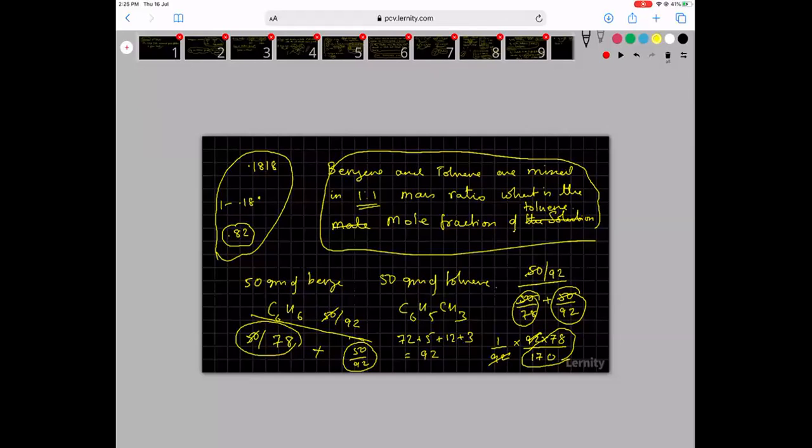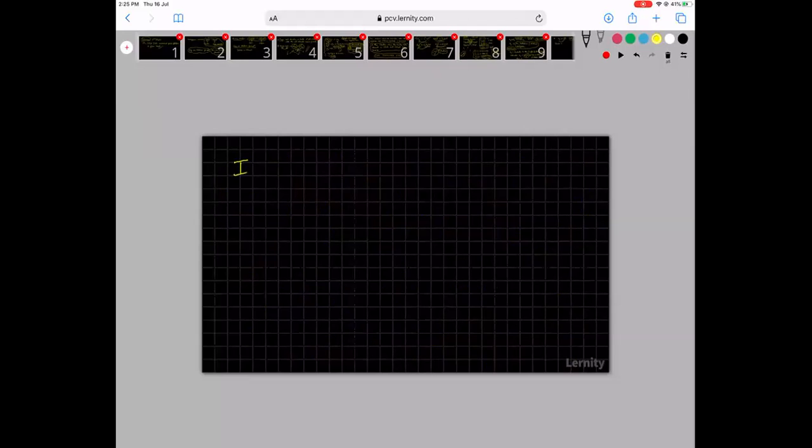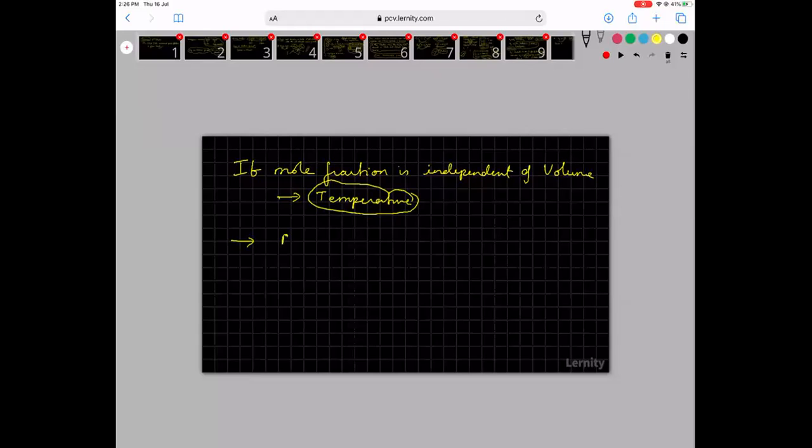So if mole fraction is independent of volume, do you think it will be affected by temperature? Suppose I tell you that the mole fraction of a solution is some A. If you increase the temperature, will the mole fraction change?